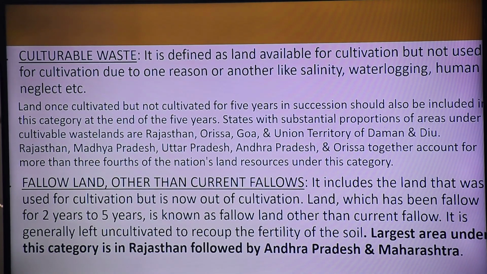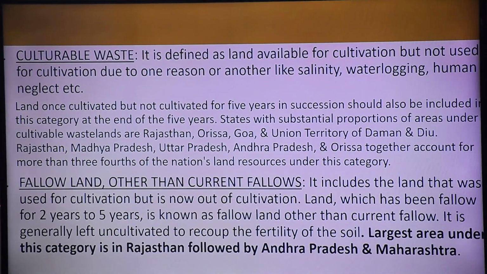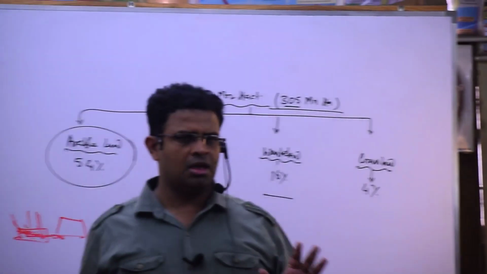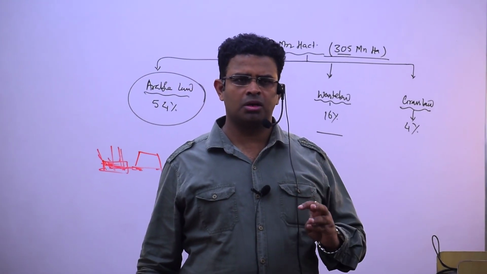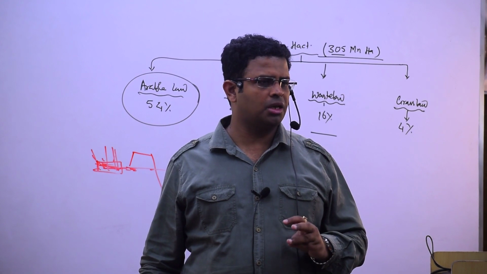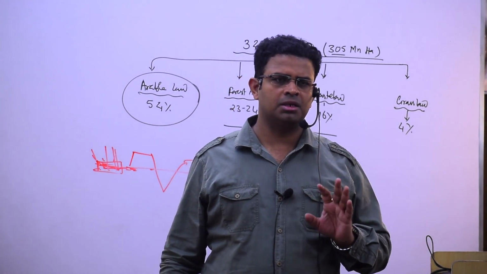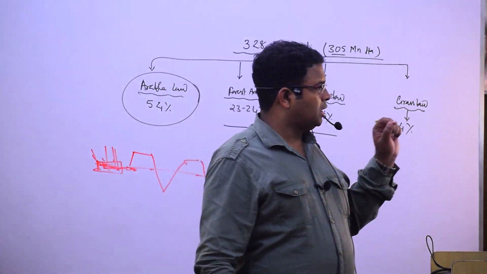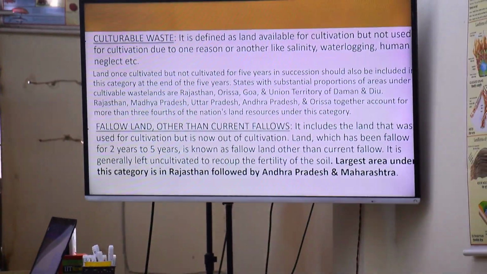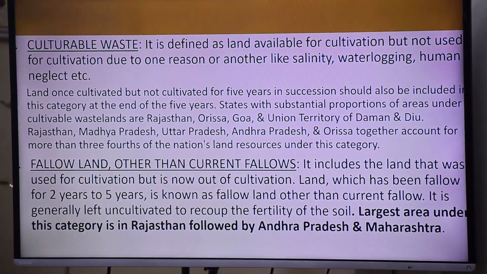Which are the culturable wasteland? Those which have not been used for at least 5 years. And then we can see waterlogged areas, and saline areas, and people themselves are neglecting them. Understood? Next one, I said fallow land and fallow land other than current fallow land.